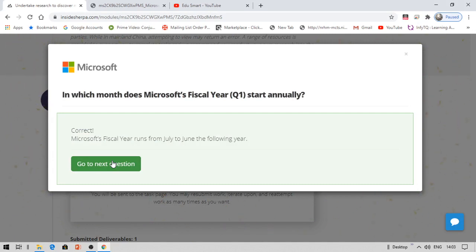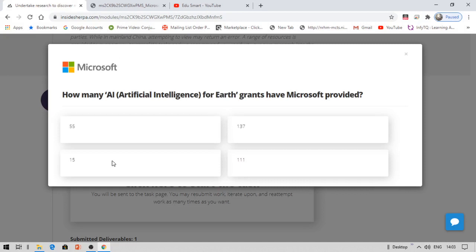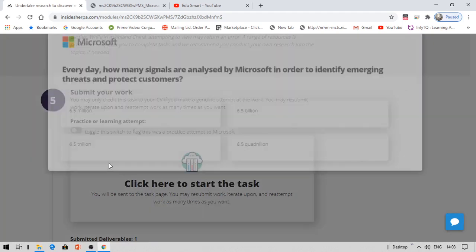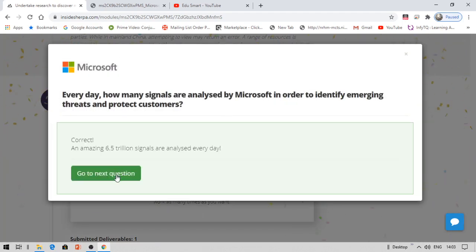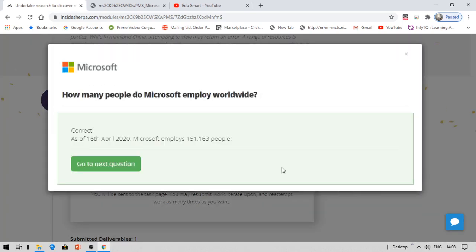What you need to do is take a paper and write the answers for these. Now coming to the sixth question, the answer is B. The seventh question answer is C. Coming to the eighth question, the answer is B. Now the ninth question answer is D. It might take some time while loading the question, so patiently wait till it has loaded completely.